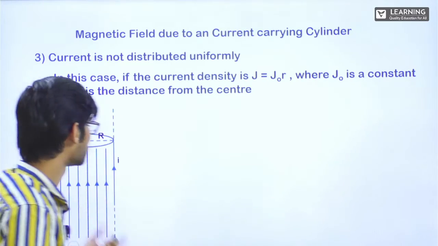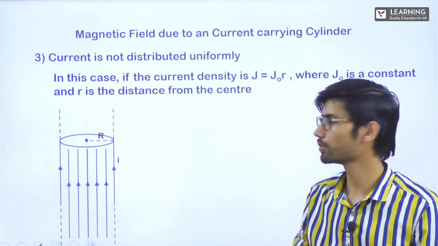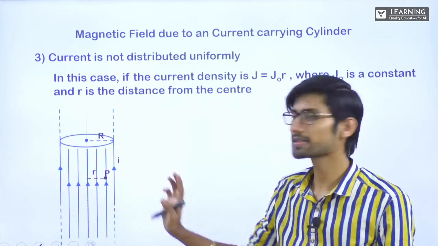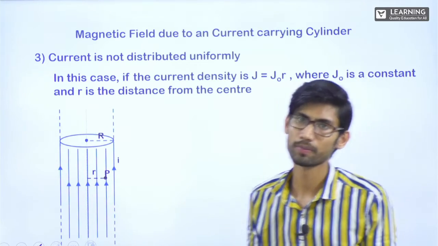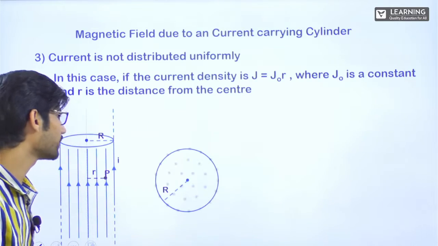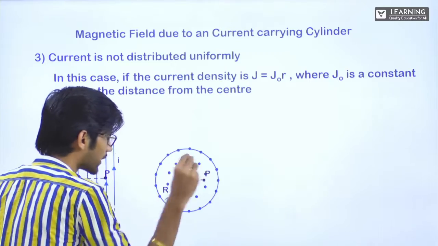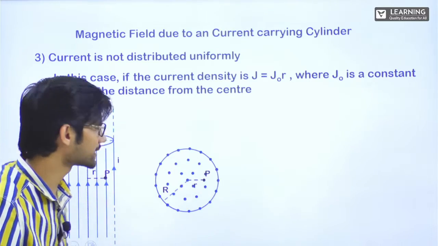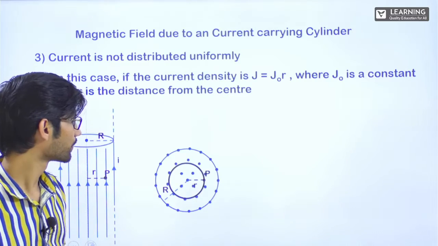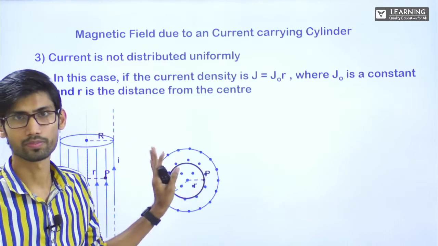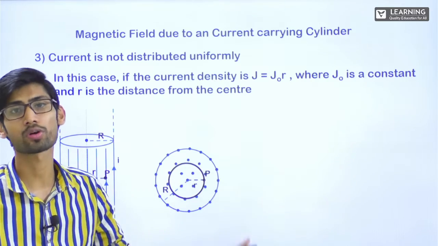So here this time, this is a cylinder. Current is there throughout inside, but it is not uniformly distributed. Inside the cylinder, at point P, which is at a distance small r from here, we have to tell the magnetic field. Top view again will be, this time I have removed the outer circles. So this dot dot means the current is coming outwards, okay? At point P, at distance r, I have to take magnetic field. What I will do? First thing, Ampere's loop. Try this on your own also. Very important it is. These kind of questions will actually make your concept more strong.